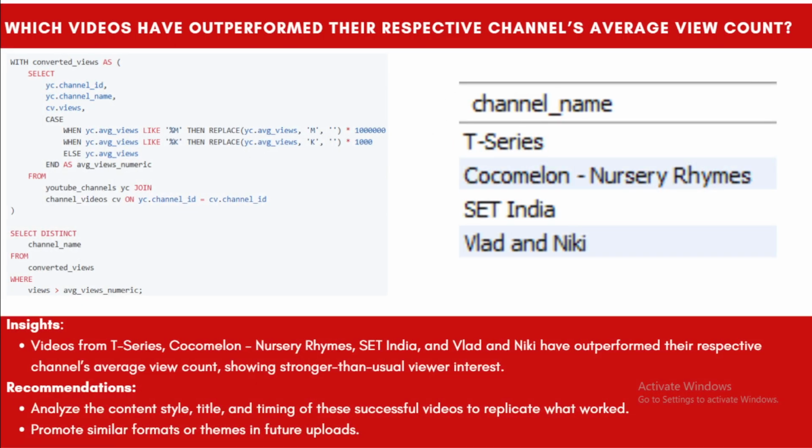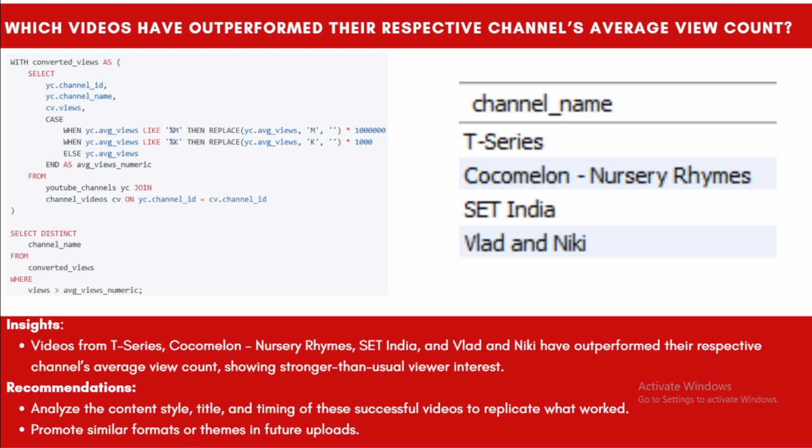Moving ahead, we see which channels are doing exceptionally well, outperforming their respective channels' average views. As we see, T-Series is doing exceptionally well because T-Series is a very well known company and channel in the music industry. They provide very good quality music and it has a wider reach among the audience. So it shows they perform exceptionally well.